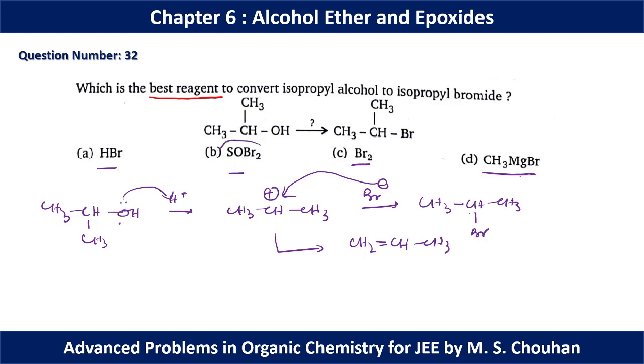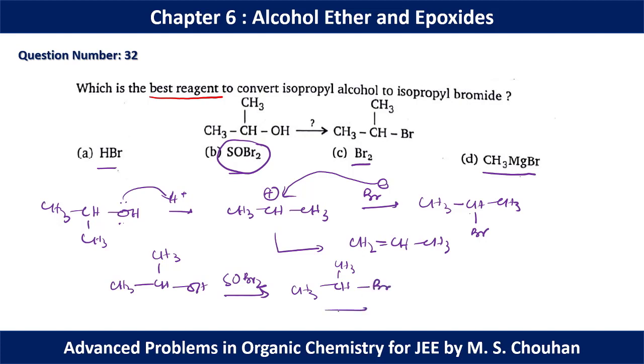But if you add SOBr2, this is an SNi reaction. And as you know, in an SNi reaction we have exclusively only one product, that is this. So for this question number 32 we have to choose the base reagent, and for this question option B will be the correct option.